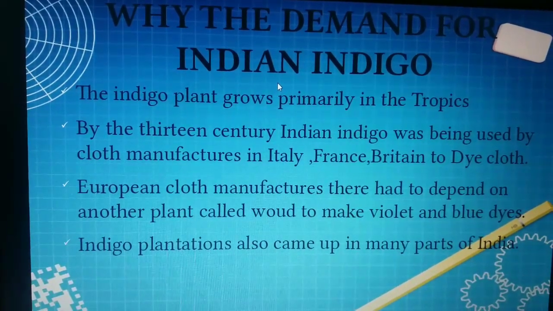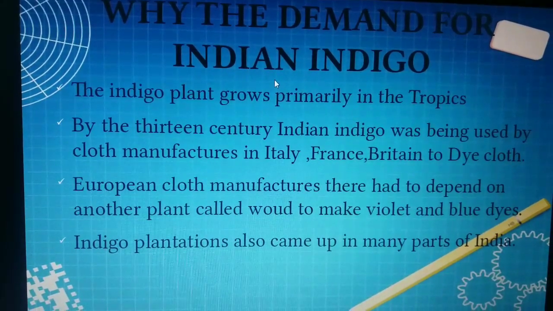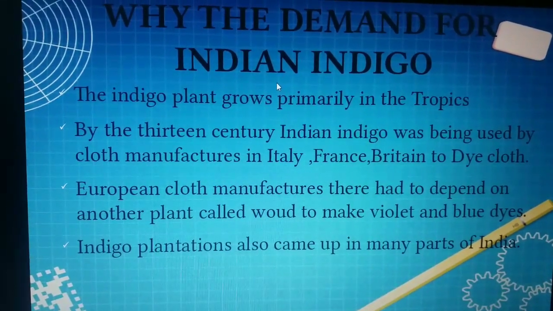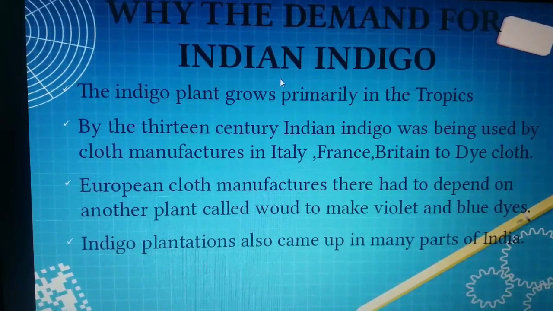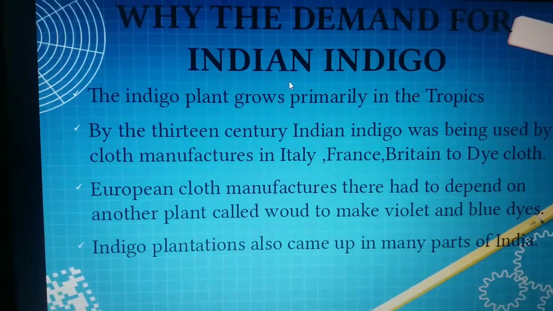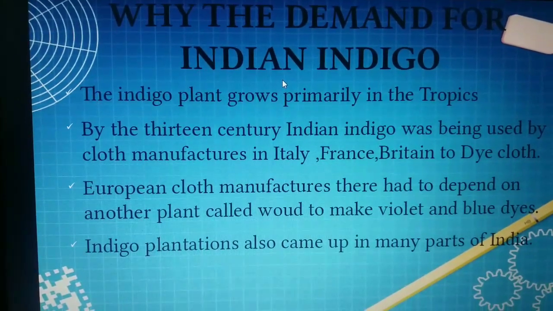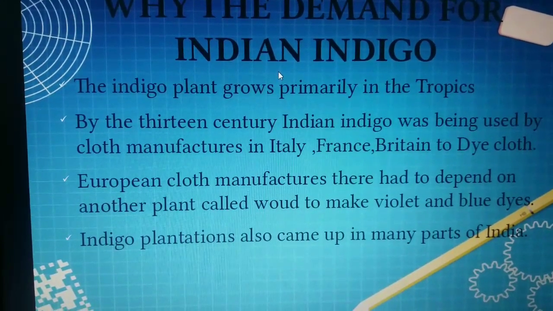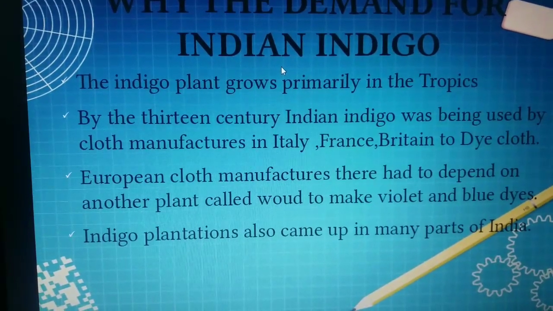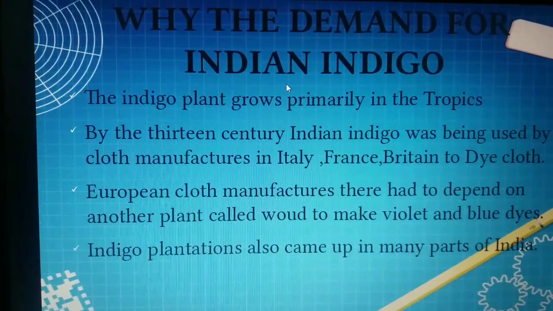cloth. So here we can understand that three countries used it in the 13th century only, not in the 20th or 19th. Those are Italy, France and Britain. The manufacturers used it in cloth dyeing. Next, however, only small amounts of Indian indigo reached the European market and its price was very high.